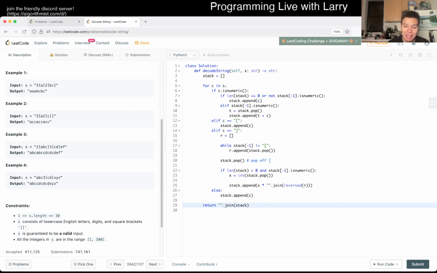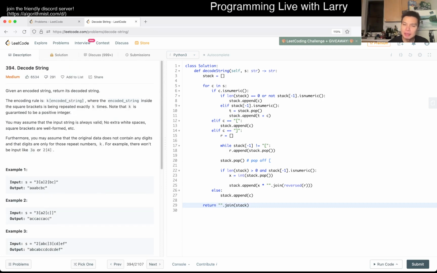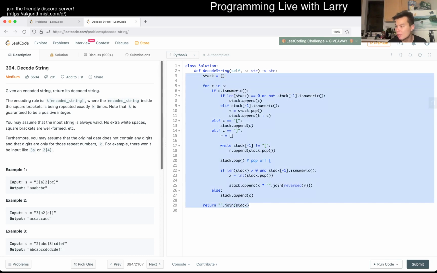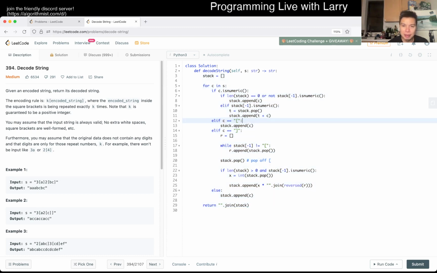I actually forgot to analyze the complexity. Oh, man, I haven't stopped that well lately. I've been a little bit off. But to go over the complexity and the timing and the interviewness of this really quick, I could very easily see this as an interview question. So definitely practice on stuff like this. Stack, especially a problem that is only a stack and parsing and nothing else. I would really consider it base level skill. If you only get this, you're probably a little bit lucky. So definitely be practicing this.